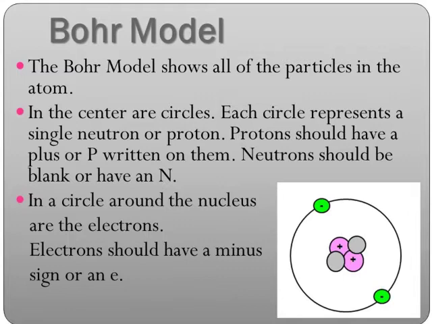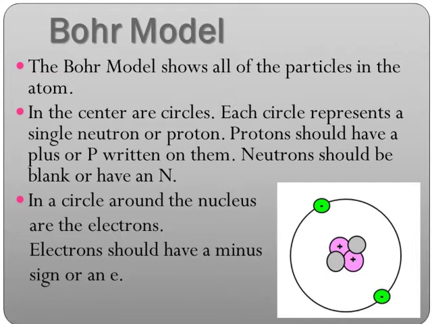1913, and the model shows us all of the particles in the atom, and in the center are circles. Each circle represents a single neutron or proton. Protons should have a plus or P written on them.